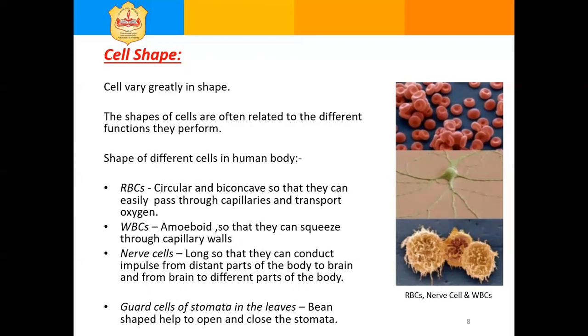That means shape of the cells is related to the functions.